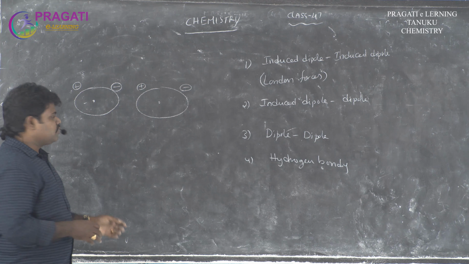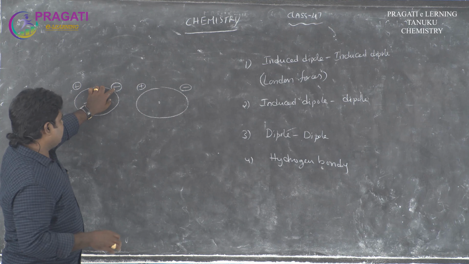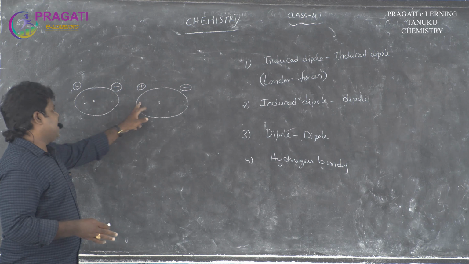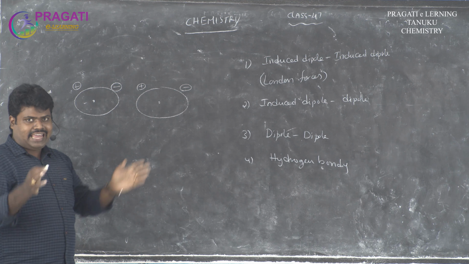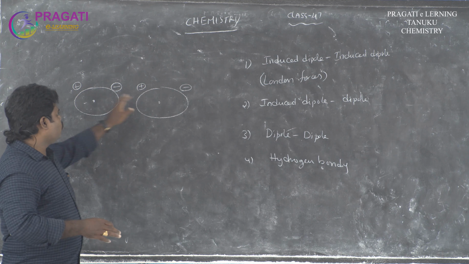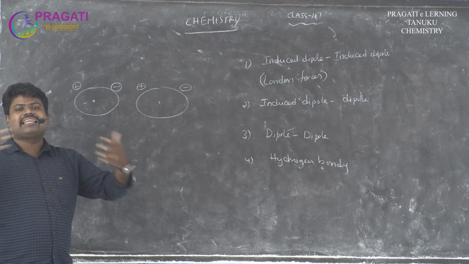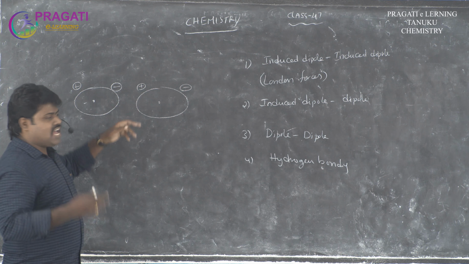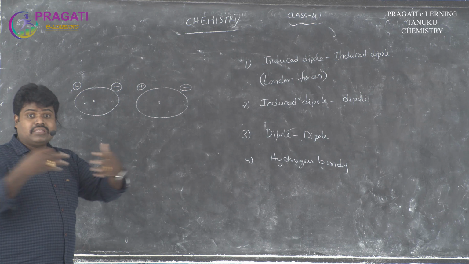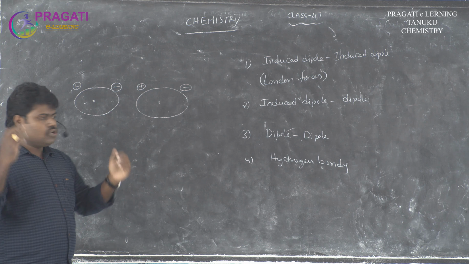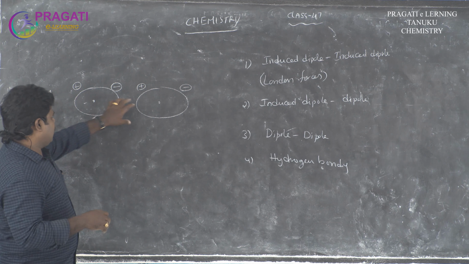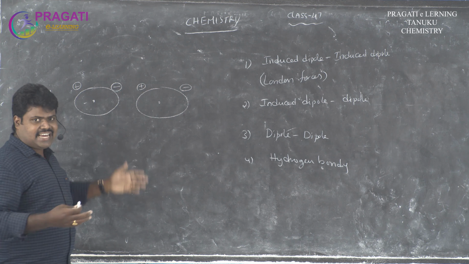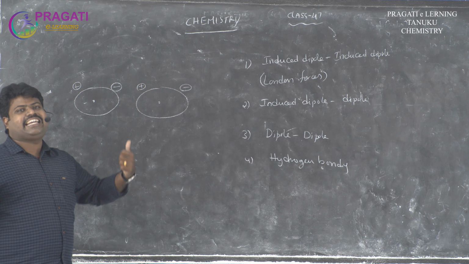In these induced dipoles, with a negative charge and a positive charge, the two ends of the molecule contain different charges, and they attract each other. Likewise, if both ends have the same type of charges, they repel. So in the diagram, two molecules whose ends have different charges slightly attract.